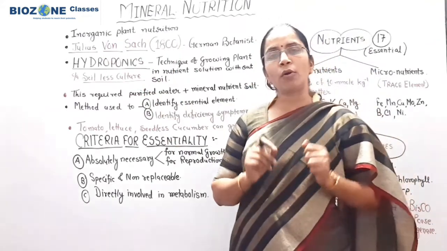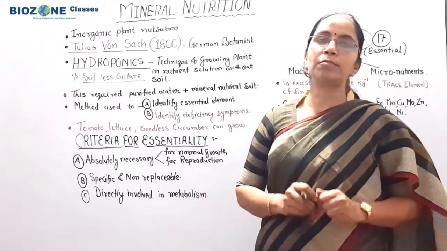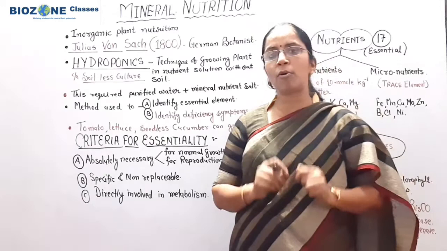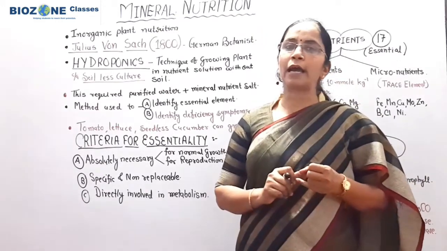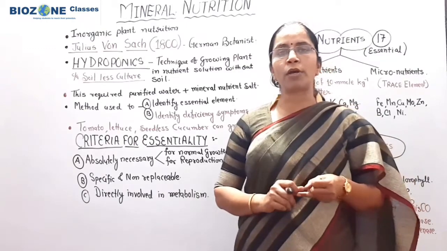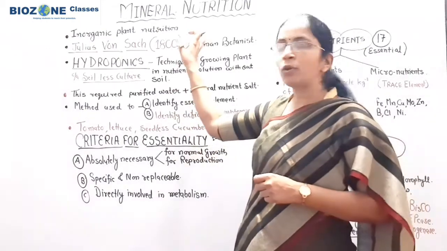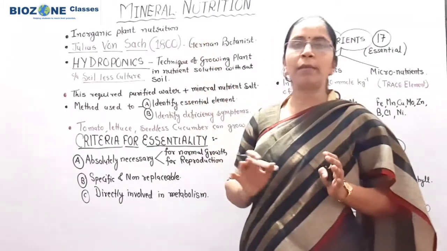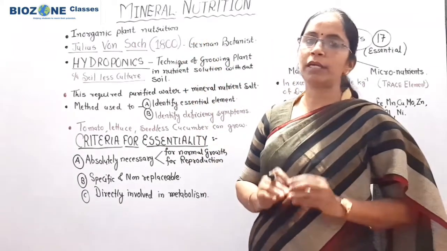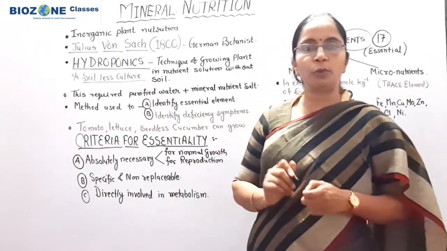That means the inorganic minerals or nutrients, predominantly in the form of ions, are either absorbed from the soil or obtained from water and carbon dioxide. So one thing clearly keep in mind: mineral nutrition means we are going to study the inorganic plant nutrients.